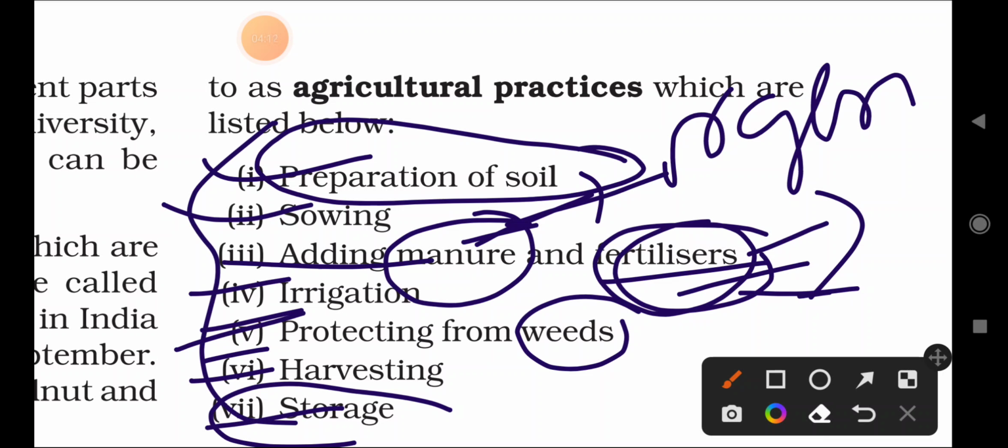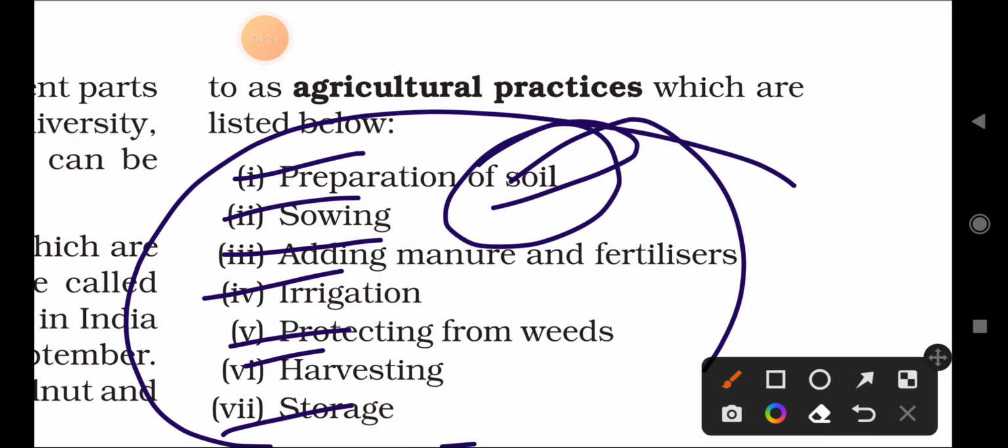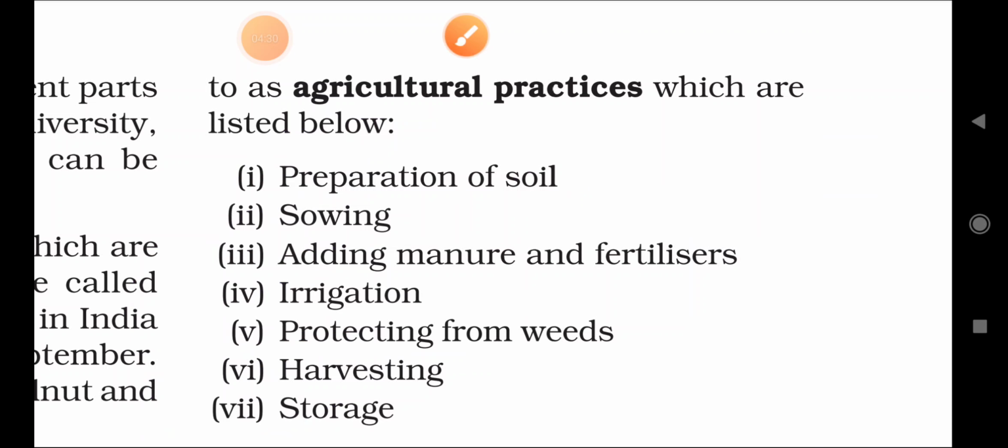You have to study them one by one: preparation of soil, sowing, adding manure and fertilizers, irrigation, protection from weeds, harvesting, storage. These 7 points you have to study one by one, along with the importance of these factors on agricultural land.